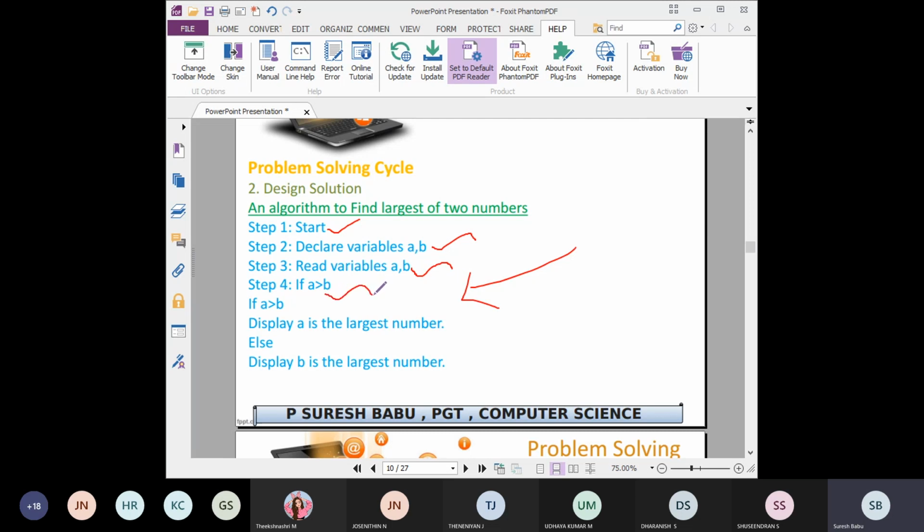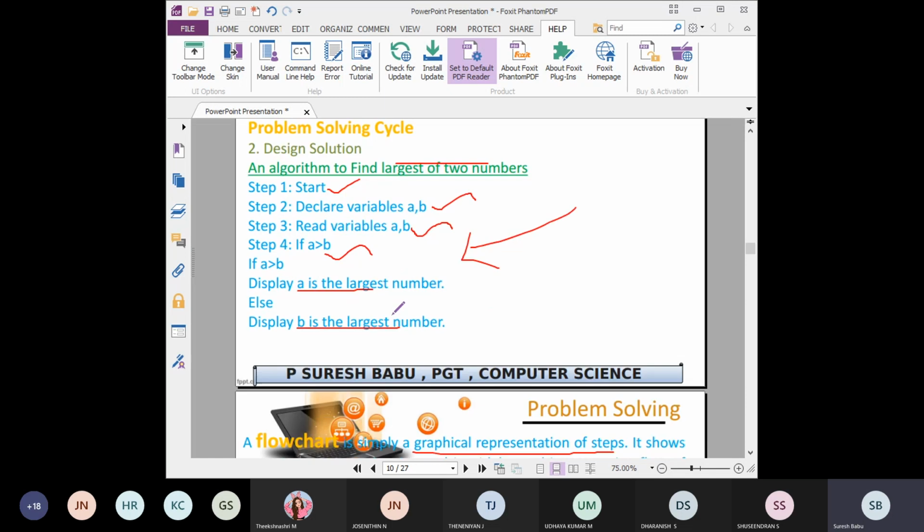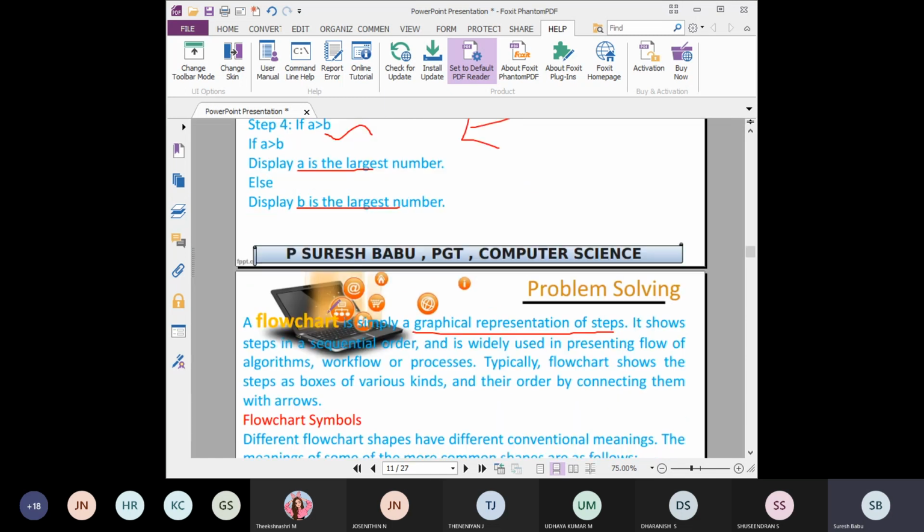Then next step, checking the condition. So this is the largest of two numbers, so you have to check a greater than b. If it is true, you have to say a is the largest number, else b is the largest number. So we got the output here. Next step, you can write stop the program. So that is called an algorithm.